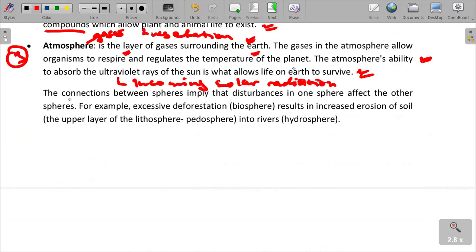So the connections between the spheres imply that disturbances in one sphere affect the other sphere. I'm sure that is very correct. We are saying the disturbances on one sphere can affect other spheres.